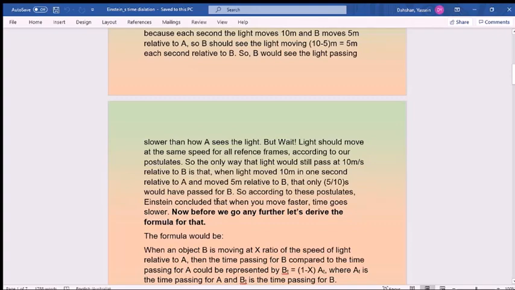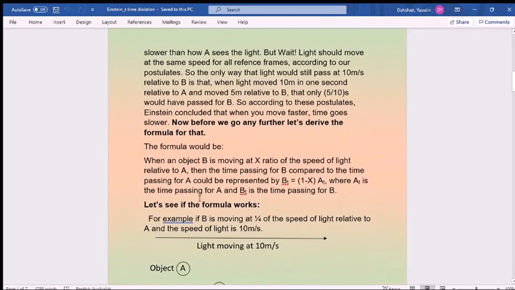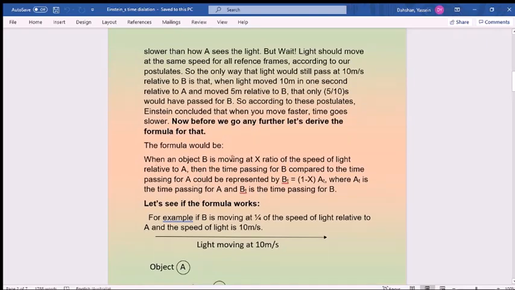Now before we go any further, let's try the formula for that. The formula would be, when an object B is moving at x ratio of the speed of light relative to A, then the time passing for B compared to the time passing for A would be represented by time passing for B equals 1 minus this ratio times time passing for A. Okay. Let's see if the formula works.